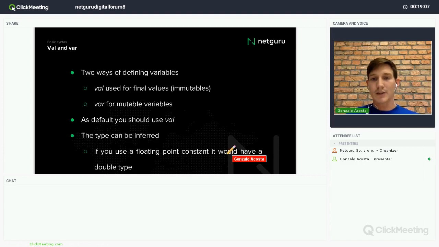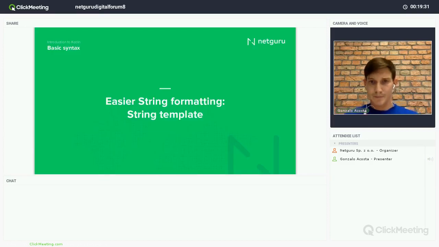And in the case that you are using a floating point constant, it will by default have a Double type for that variable. In case you want a Float or something else, you can indicate it with, for example, an f after the number, or an L after the number for a Long. So it will appear as a Long or a Float, depending on the case. Then we have an easier way of string formatting. It's called string template.